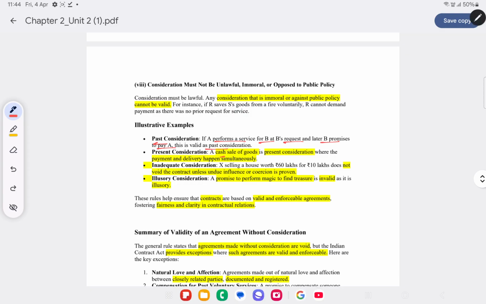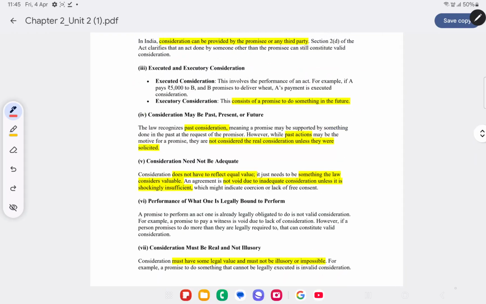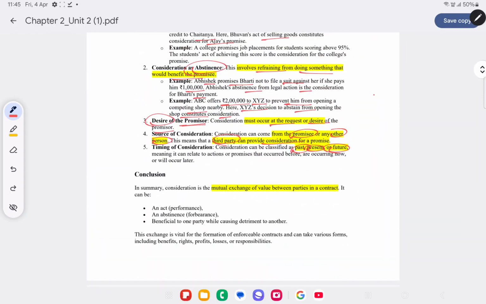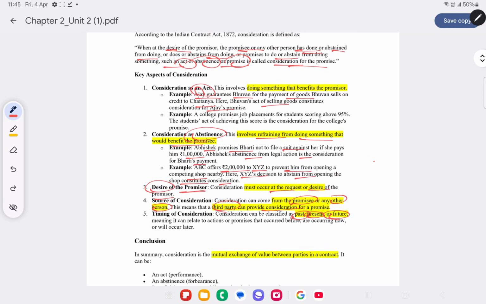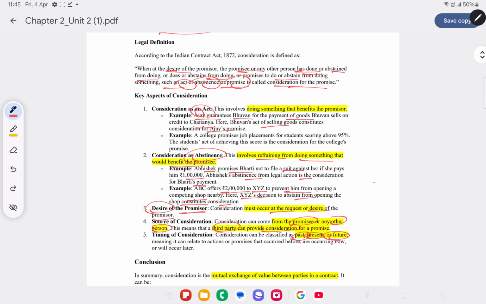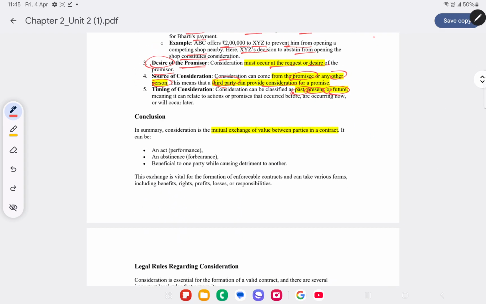Present consideration, cash sale of goods. Cash sale of goods is one wherein we sell the goods and immediately we receive the payment. That's an example of present consideration. Inadequate consideration, we'll see about that later on. Timing of consideration can be past, present, or future. So what are the key aspects of consideration? It can be an act, it can be an abstinence, it must move at the desire of the promiser, then the source of consideration, and then the timing of consideration.